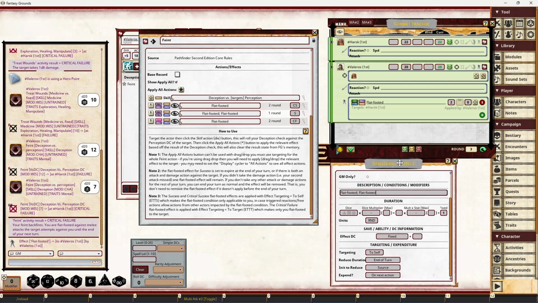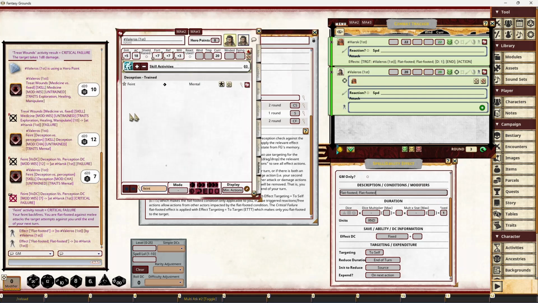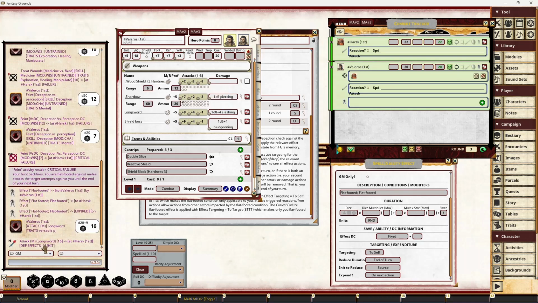There's no perfect thing here because essentially if we roll and we miss, we've still got to remove one of those flat-footeds. So just as an example, Harsk is flat-footed to Valeros, and he's got those two things there. I'll just get rid of that. And then Valeros does an attack. His first attack will apply flat-footed, so he's now got defense effects -2. We've hit. Then we roll our damage, and if we had any effects that applied additional precision damage because he's flat-footed, that would come into effect now, and that final flat-footed effect would actually be removed.